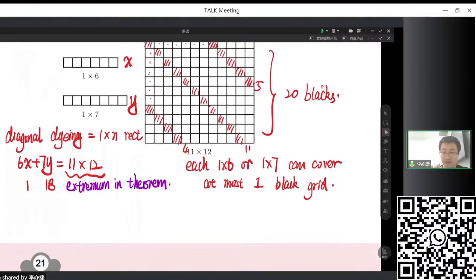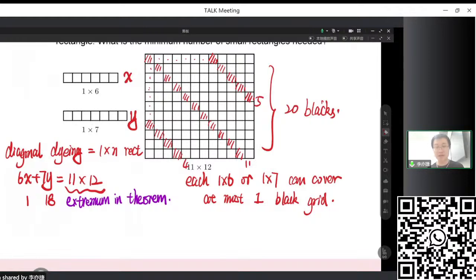So we calculated it. 19 is possible for the total area, but it's not possible for us to actually fill it in, because to fill in all the black grids, we need at least 20 of the 1 times 6 and 1 times 7 rectangles. So 19 is not okay. So we should find a larger number.